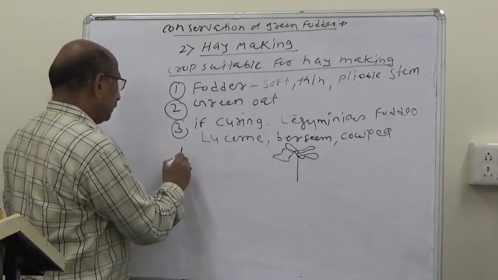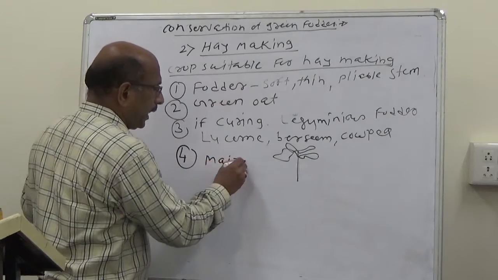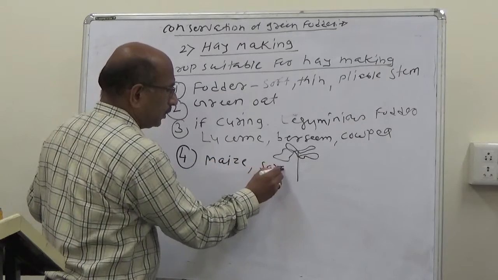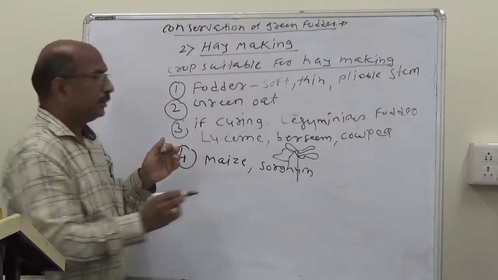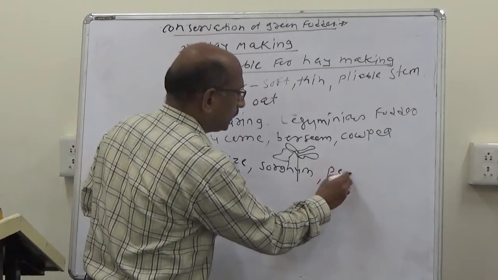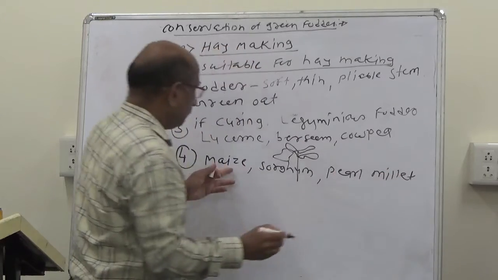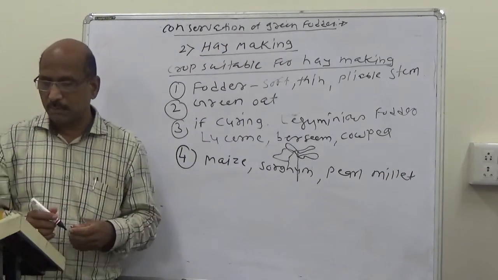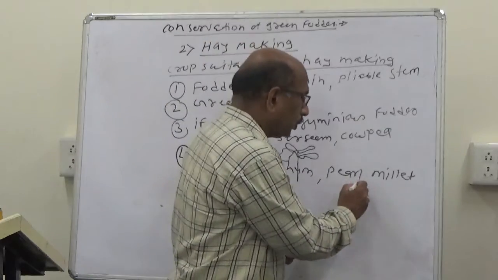Then there are the leguminous fodders. Then there is maize, sorghum, which is jowar, and pearl millet. Maize, sorghum and pearl millet are also used for good quality hay.